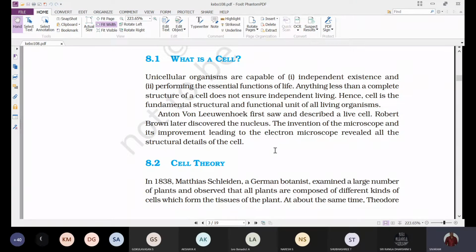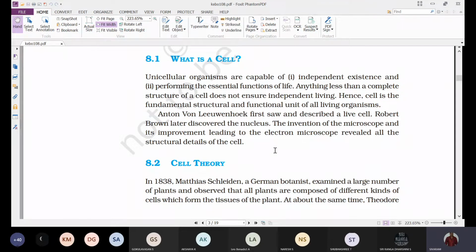If any of these structures are absent in a cell, then the survival of the cell will be in a problem. That's why anything less than a complete structure of a cell does not ensure independent living.